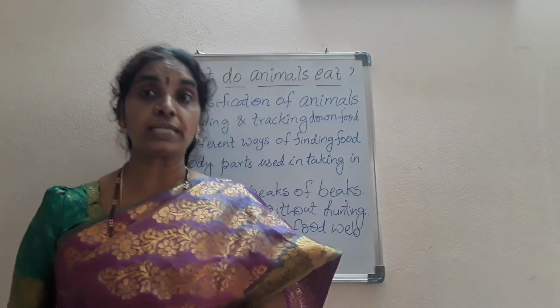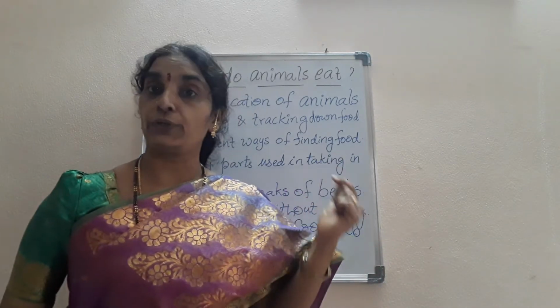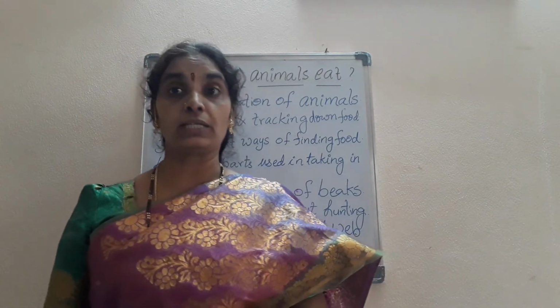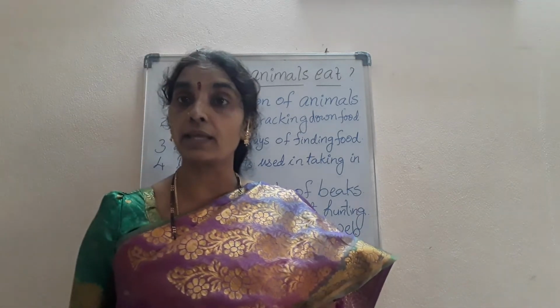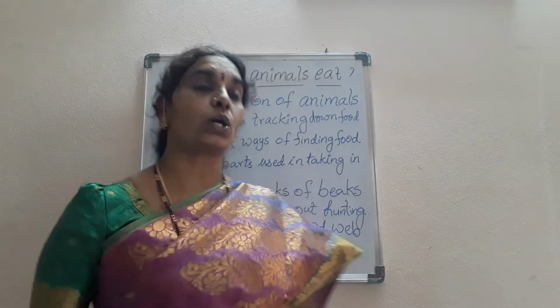Always the food chain starts from the producers and ends in the carnivores. So producers are eaten up by the herbivores. Herbivores are eaten up by the secondary consumers, and the secondary consumers are taken up by the tertiary consumers, which are called the carnivores. So always the food chain starts from the producers and ends in the carnivores.